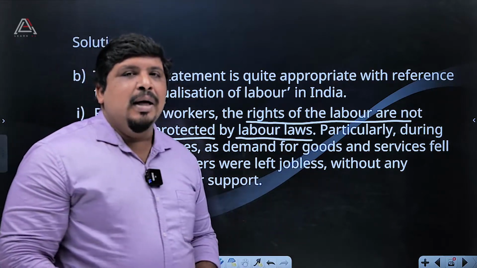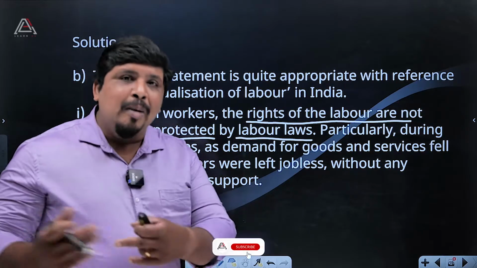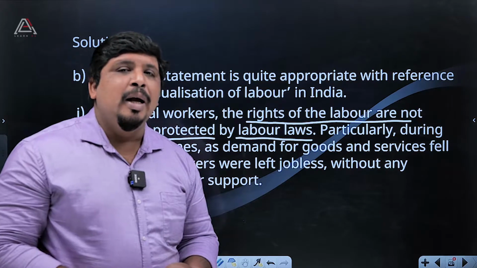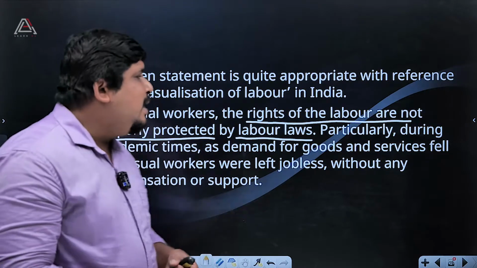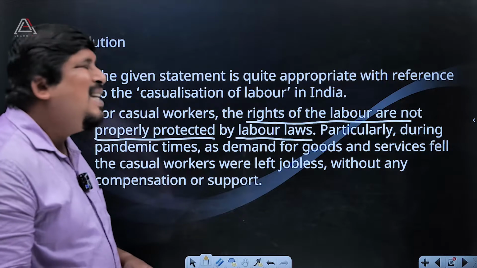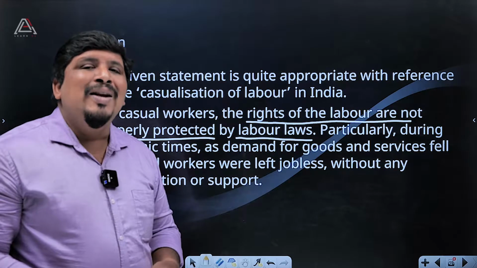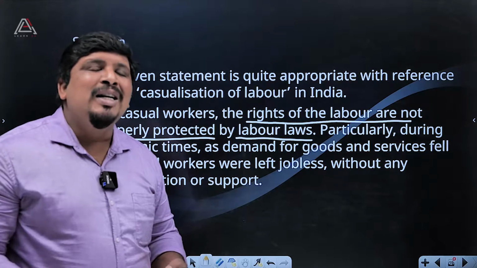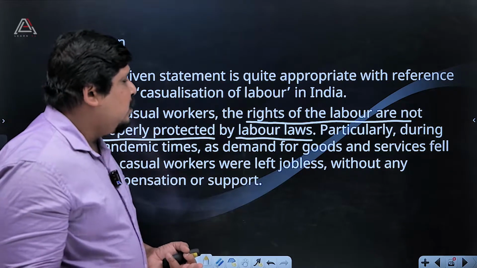Even if we discuss, lots of people will not have insurance policies. The companies say that they have taken insurance policies, but once we check, we find that they are not having that kind of insurance policies. There are no proper labor laws. They have to work more than 16 hours and 18 hours per day for meager wages. There are no protective labor laws for those people.